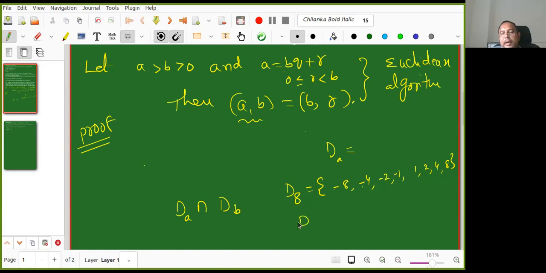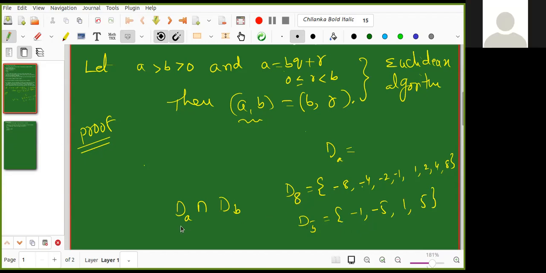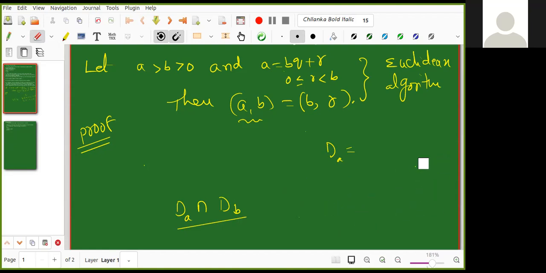For example, I take D(5): -1, -5, 1, 5. What is the intersection of D(8) and D(5)? The common elements, -1 and 1. It is a set. No, not for D(8), D(5), in general. So in general, what is D(A) intersection D(B)? Those values which are in common between these two. Can you explain in terms of divisors?